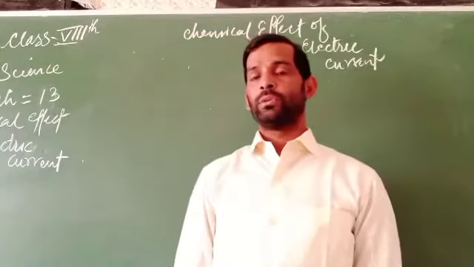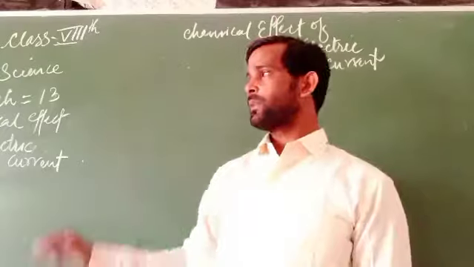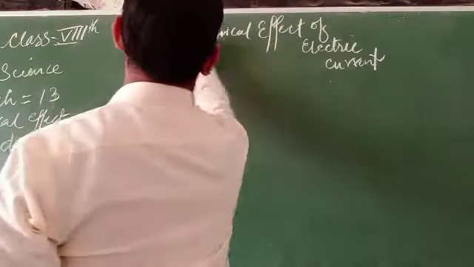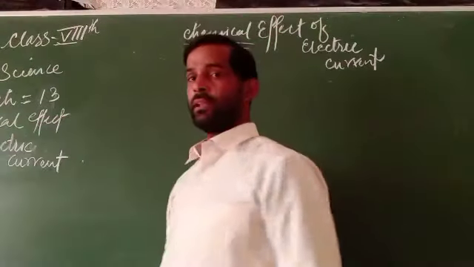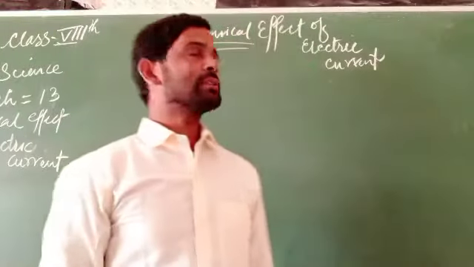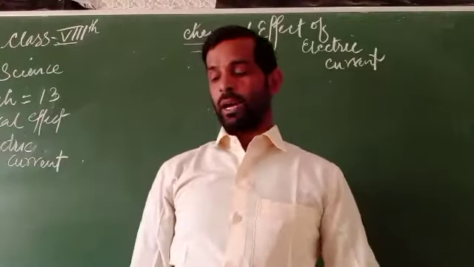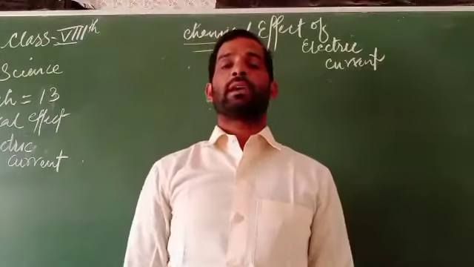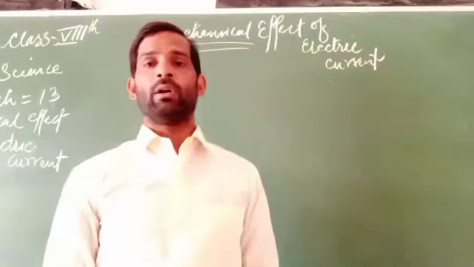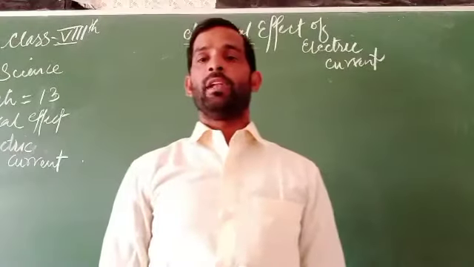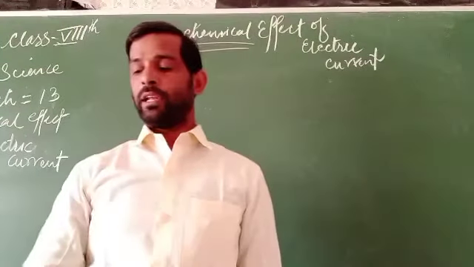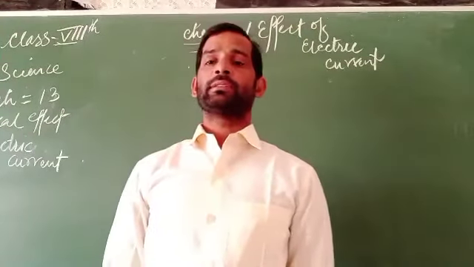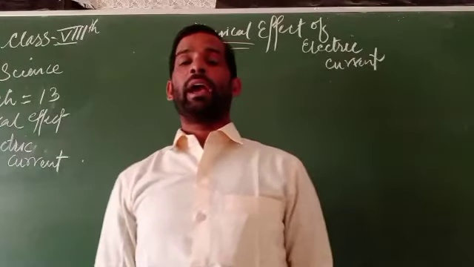Now we have to see the chemical effect of electrical charges. How can we say that a chemical effect is going on in a particular liquid? In a liquid, we can see bubbling happens.